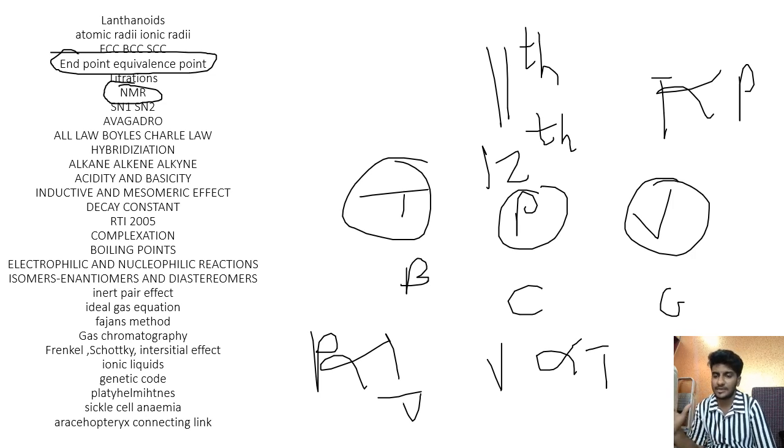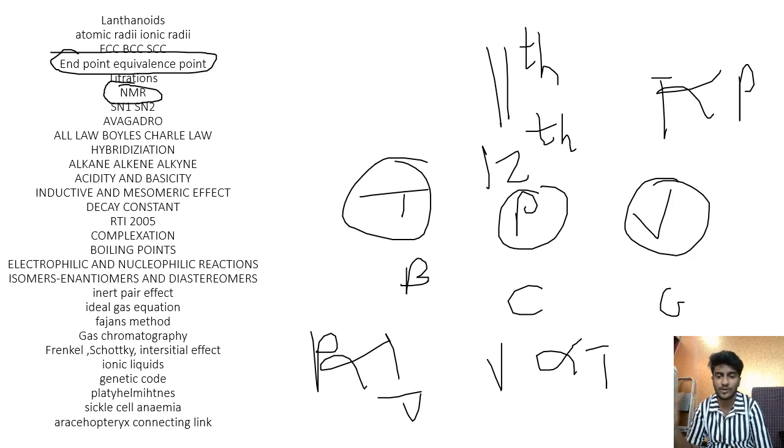Then on alkanes and alkynes, there have been questions on many reactions as well, like reacting alkene with KMnO4, reacting alkene with sulfuric acid, some of those questions. Then the carbon-carbon bond length, bond angle, order of bond length and all. Acidity and basicity: adding electron donating groups can increase the basicity, adding electron withdrawing groups can increase the acidity. There are certain exceptions as well, so make sure you look at those very carefully. Inductive and mesomeric effect, which gives you an idea about the plus I and minus I effects, which group shows plus resonance effect and which shows no resonance effect.